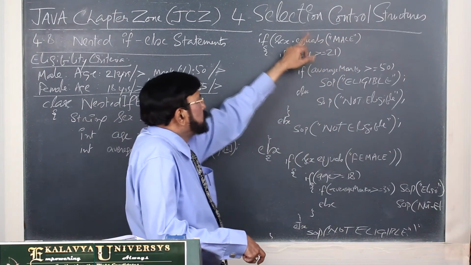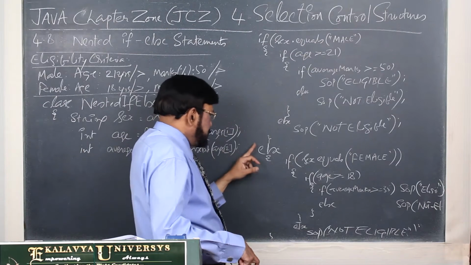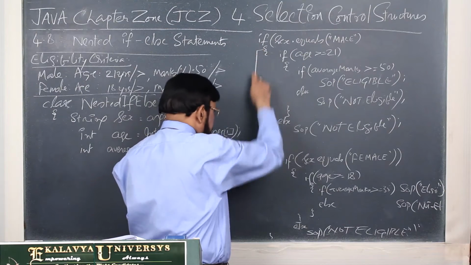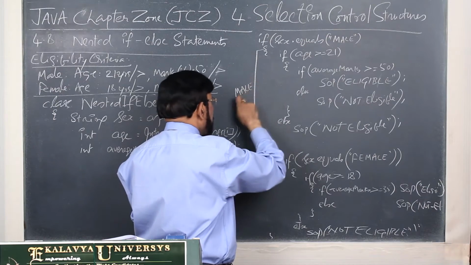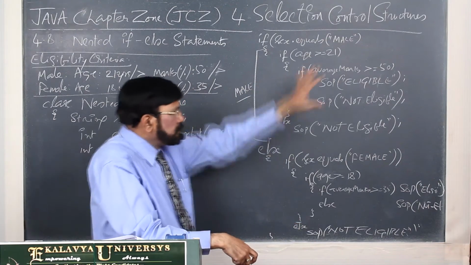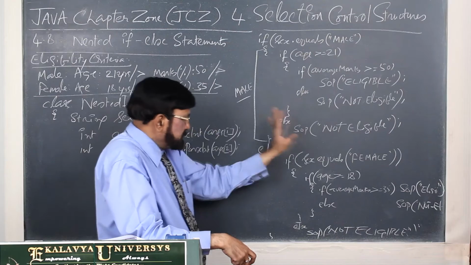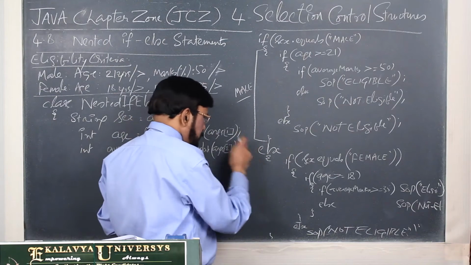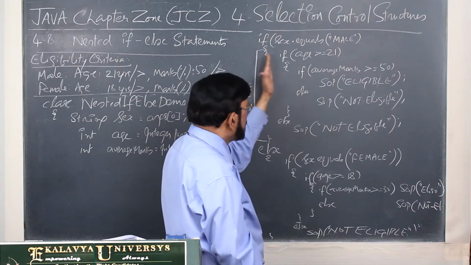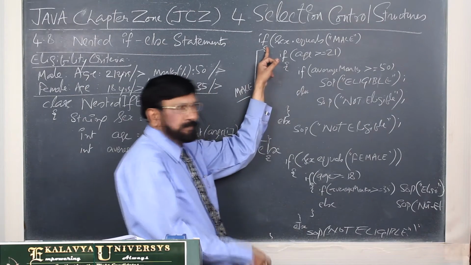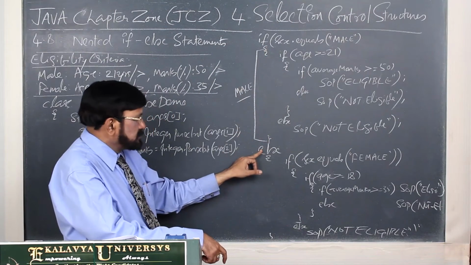So male, that means from here to here you can call it the male block. Only male-oriented candidates are considered here, and next, in the male block, we created if and else.